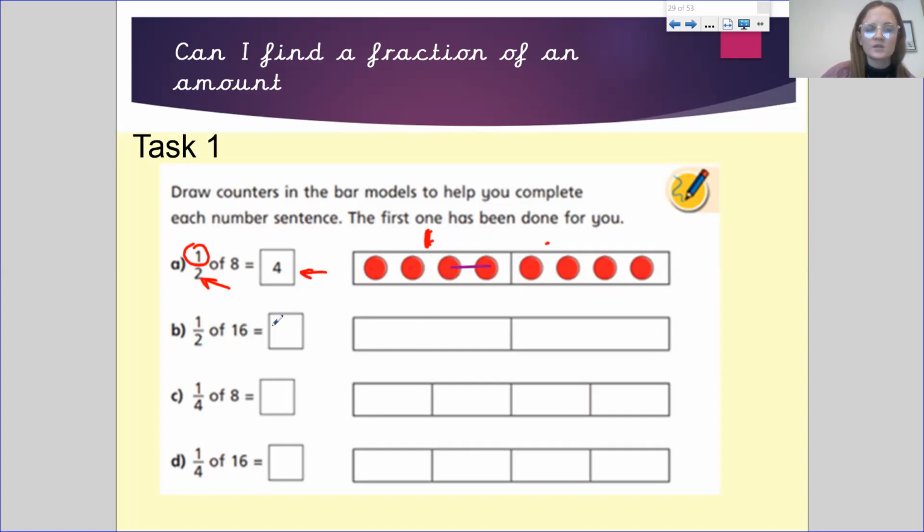Again, we're going to look at 1/2 of 16. They've put the groups in, so you need to equally share 16 into 2 groups. You've got 4 here, equally share 8 into 2 groups. You've got 4 here already, share 16 into the 4 groups. And then you look at your numerator to tell you how many of the groups you need to count.